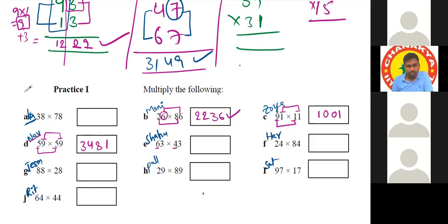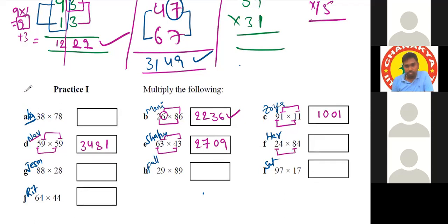Yes, sir. 63 and 43. So 6 into 4 is 24, and we will add 3 to that, so 27. Okay. And 3 3s are 9, so 09. Very good.